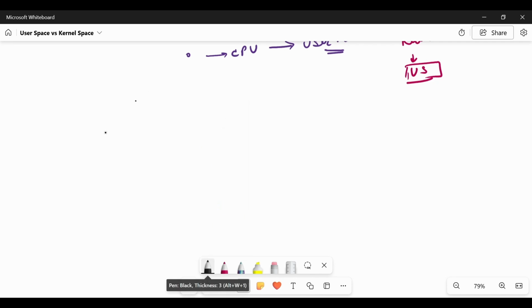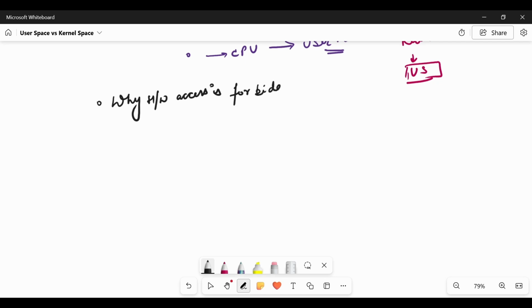That is what happens when hardware access is actually forbidden. Why is hardware access forbidden by the kernel? Let us take a look.